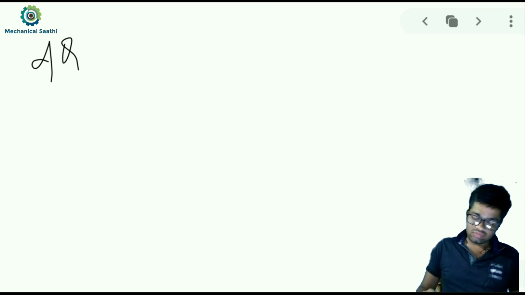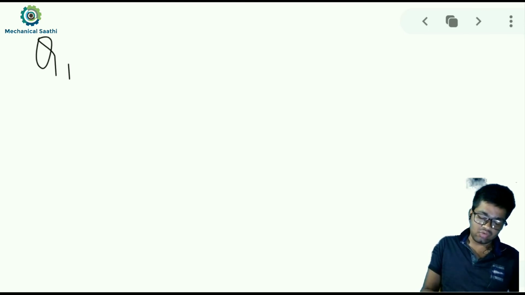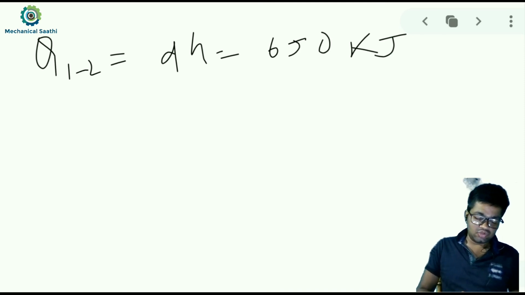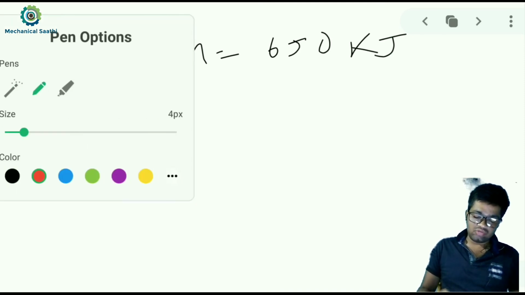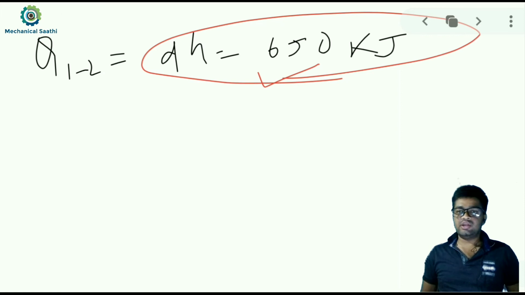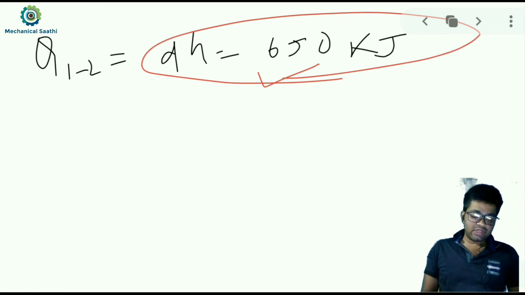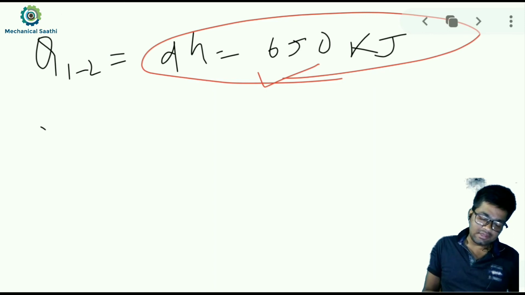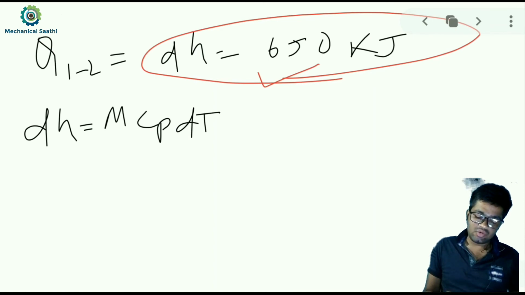So dQ, otherwise Q 1 to 2, will be equal to dH, and that will be equal to 650 kilojoule. So with this we have found one value: the change in enthalpy will be equal to 650 kilojoule. Now we put in the relation we found for the quasi-static process and ideal gas. So I can write dH is equal to m Cp dT.